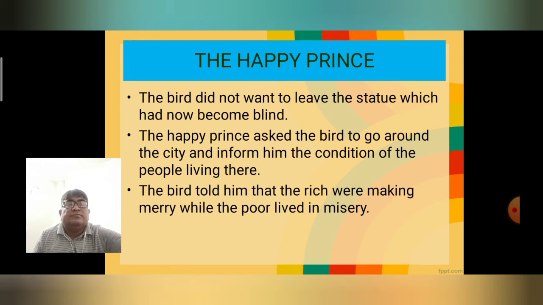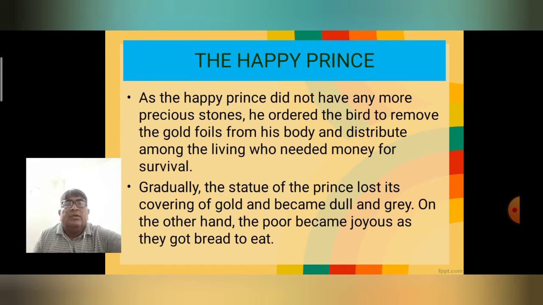So, as the poor Happy Prince did not have any more precious stones, he ordered the bird to remove the gold foils from his body and distribute them among the living who needed money for survival. So that is important. Gradually, the statue of the Happy Prince lost its covering of gold and became full of grey.